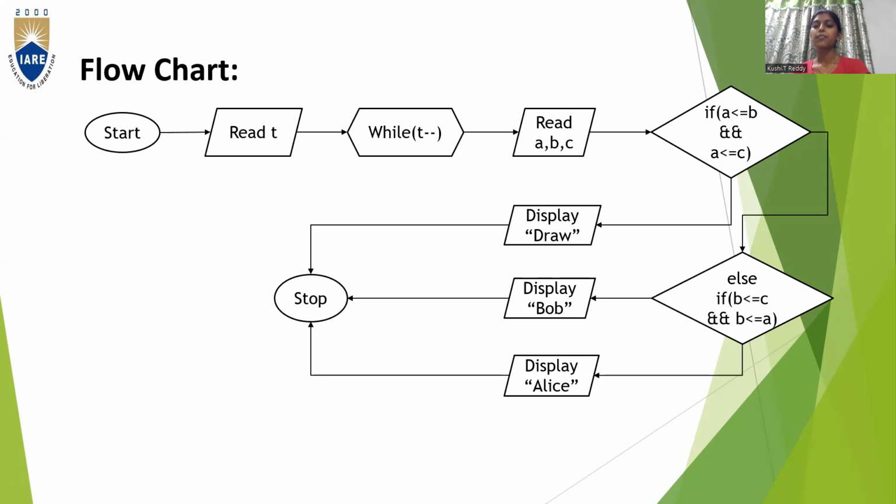Or else, if it is false, we come to the else block, and if B is less than or equal to C and B is less than or equal to A, we display Bob. If both conditions are false, then we display Alice. After all these conditions are done, we stop the program.